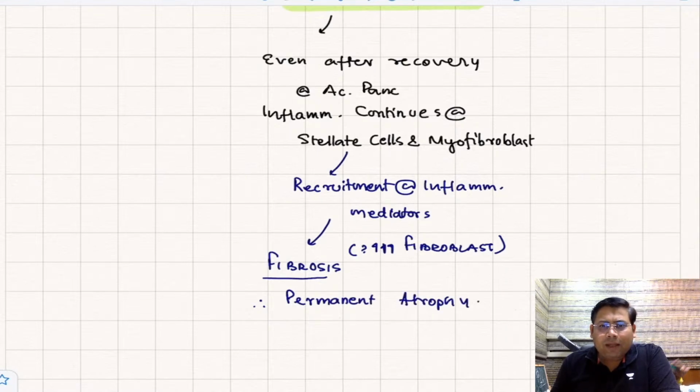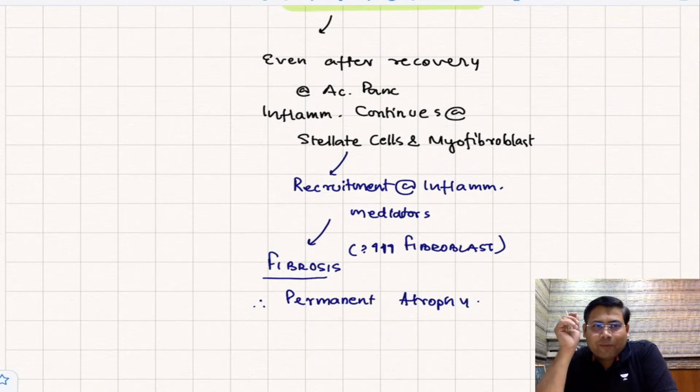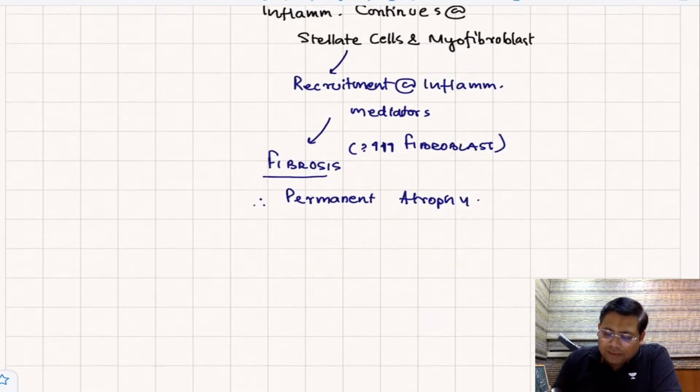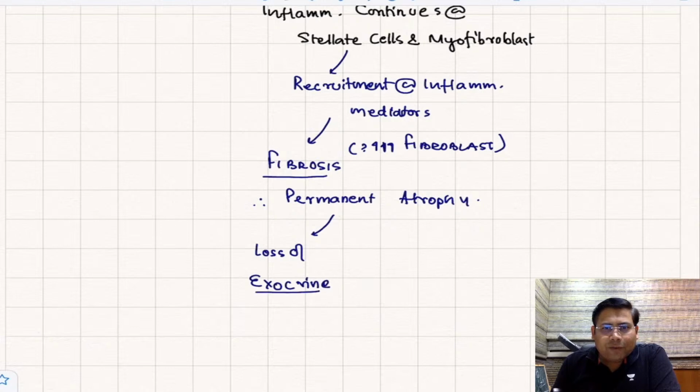This is very, very important. Let us try to understand more important things. This is how pancreatic atrophy occurs, and because of this, there is loss of exocrine function also, and then there is loss of endocrine function also. So, loss of exocrine and loss of endocrine function.